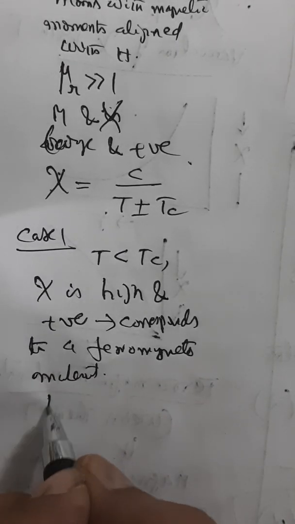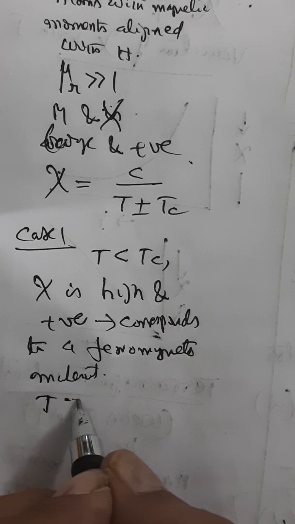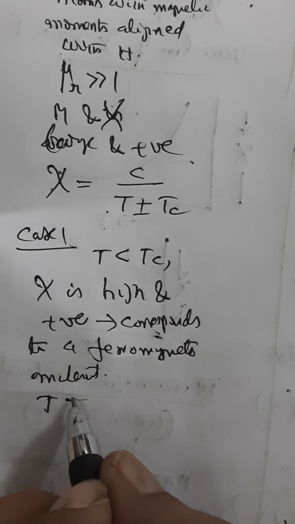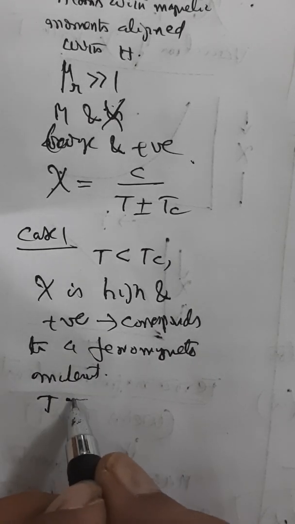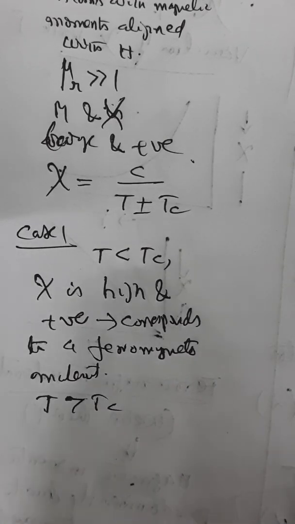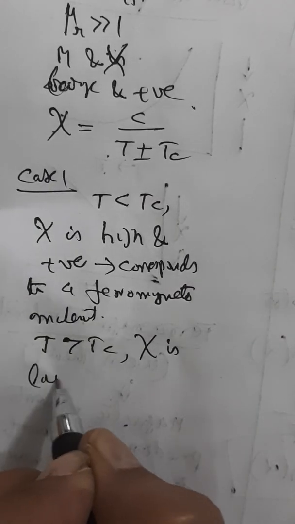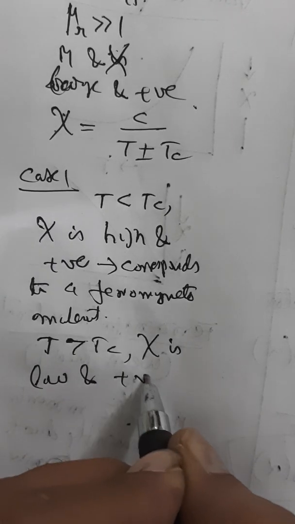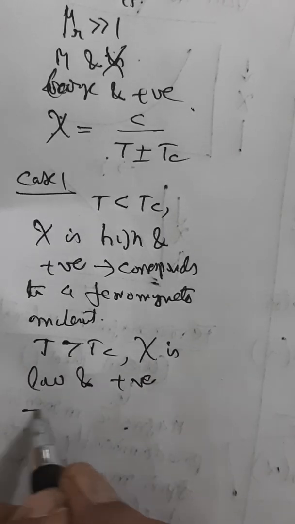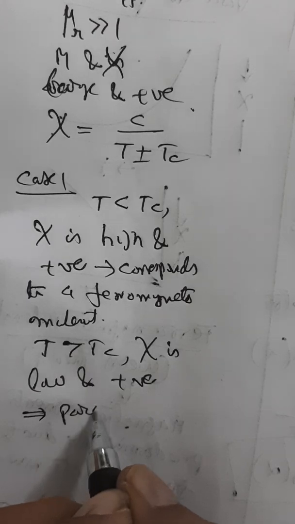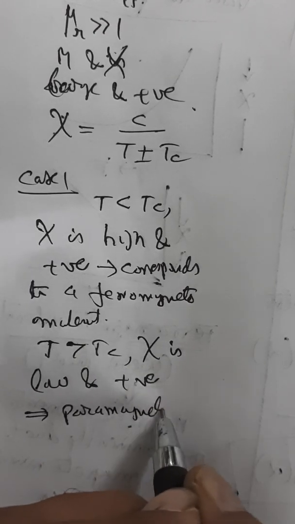This is case 1. When T is greater than Tc, then automatically psi is low and positive. This implies its behavior is paramagnetic behavior.